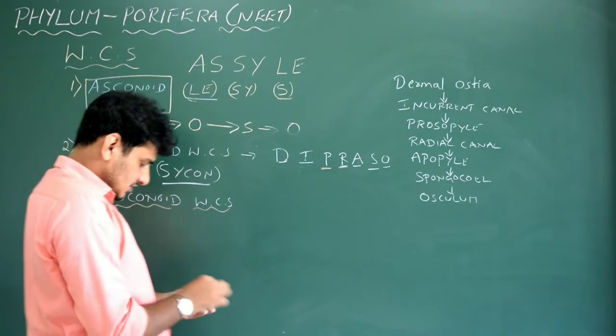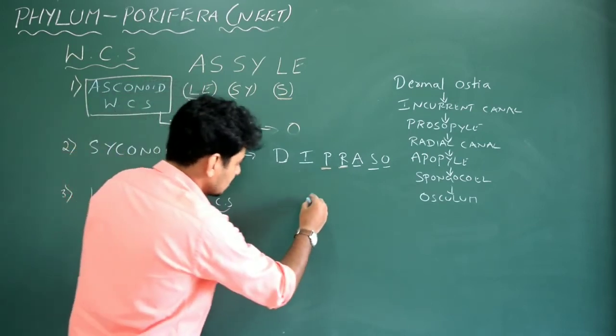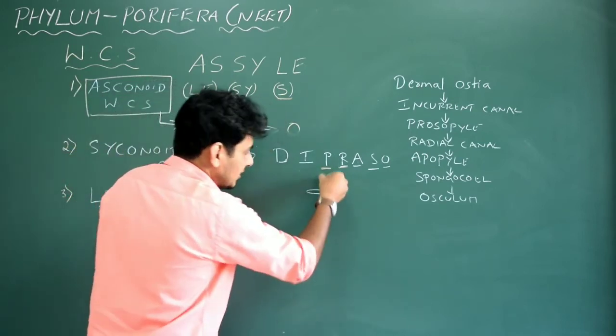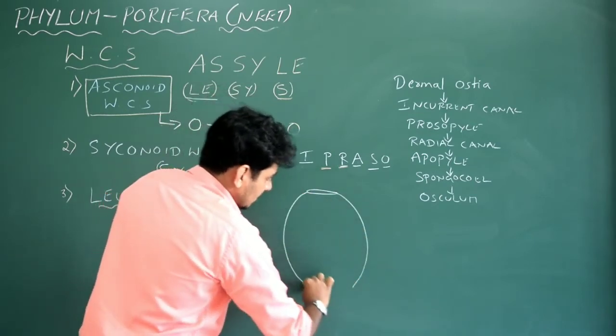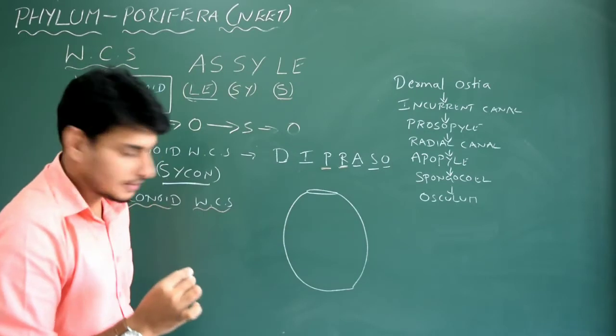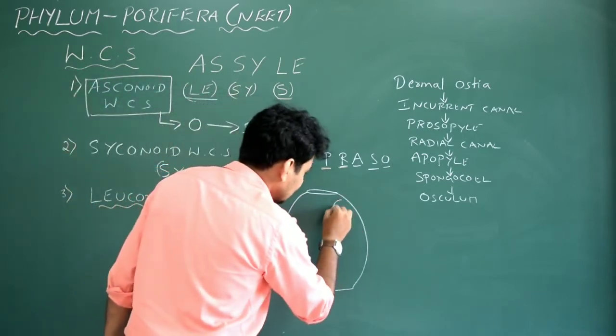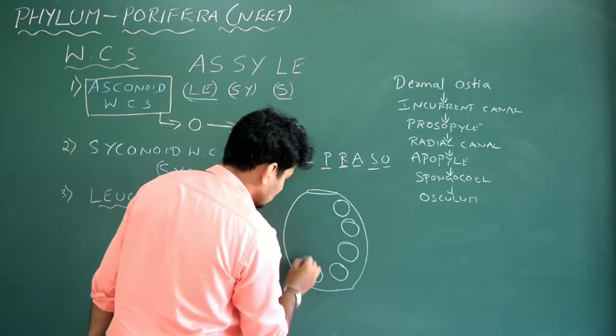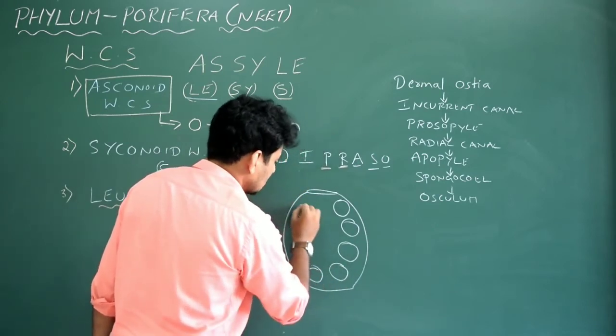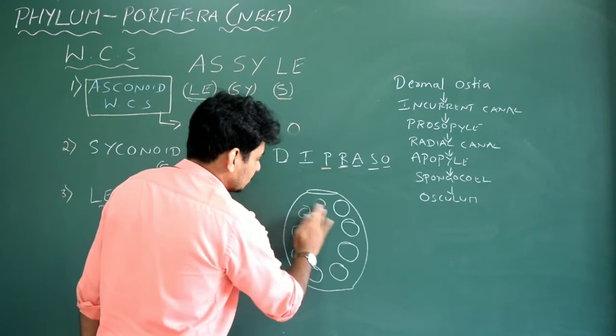Leuconoid water canal system. In that, what we do is we just draw the diagram. It is again, it has got a big osculum, so it looks like a matka, like this. And here inside the body you see so many complex structures. So I am just simplifying it. It normally doesn't look like this. It is a simplified version.